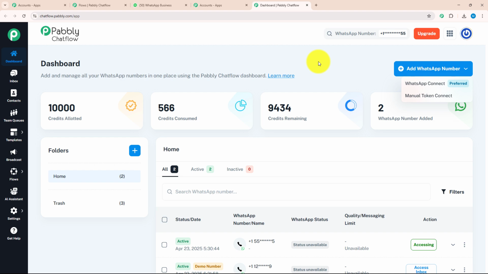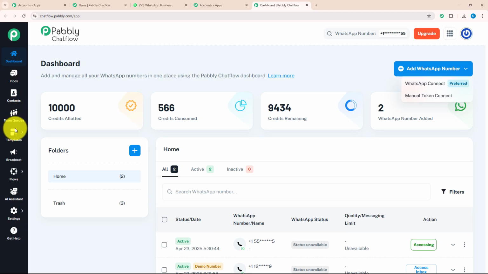Okay, not only that, we have many more features in the dashboard. Let's see each feature individually. Below the dashboard, there is an inbox option where you can manage all your conversations with customers, and you don't need to open WhatsApp separately, as you can manage all conversations from this one place. After that, we have the contacts section where you can create all new contacts and separate them according to your requirement.